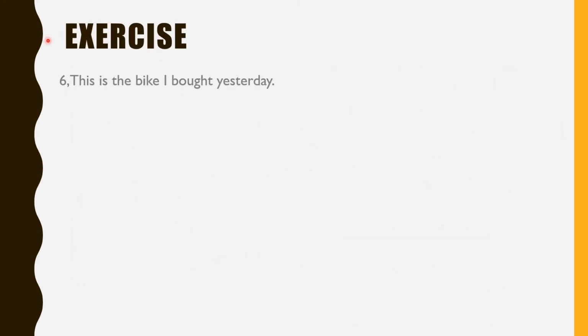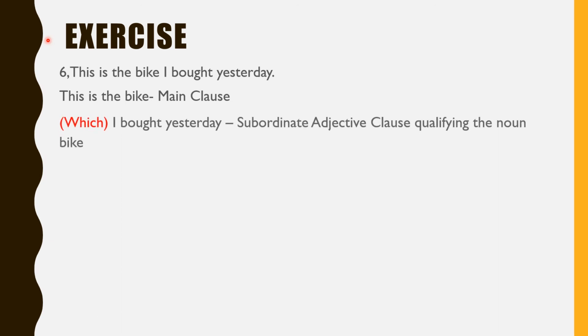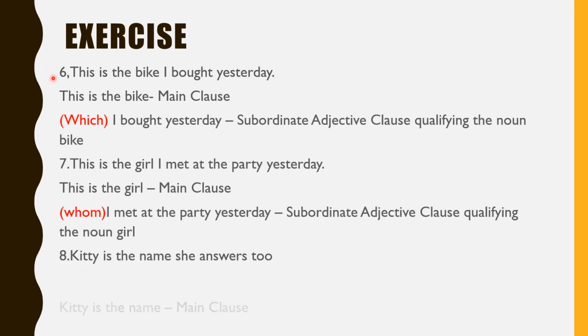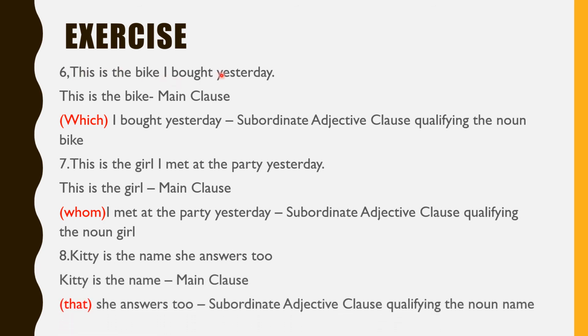We continue with some more examples. The sixth sentence: this is the bike I bought yesterday. Here again we have to identify the main clause and the subordinate adjective clause. Here in this sentence, the relative pronoun is left out. We have to mention it. Look at this sentence: this is the bike I bought yesterday. There is no relative pronoun.